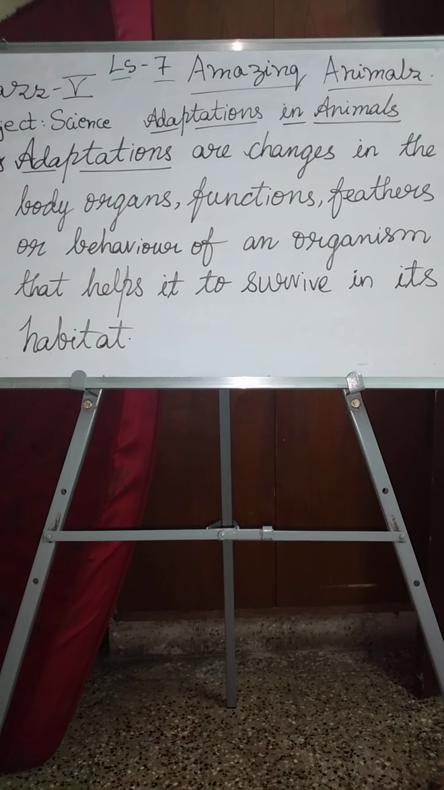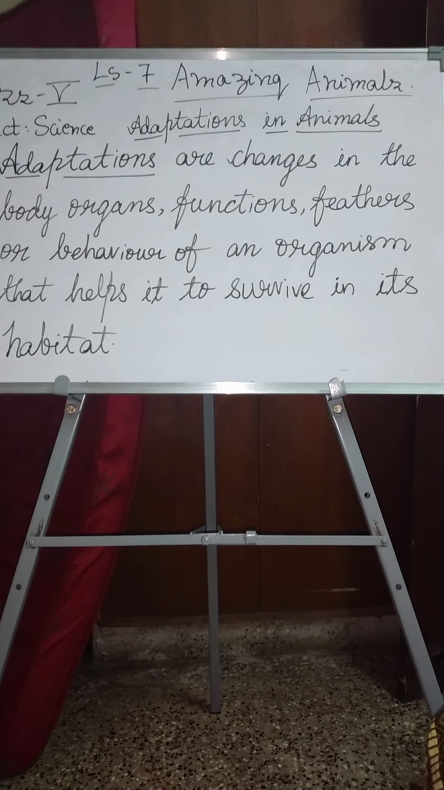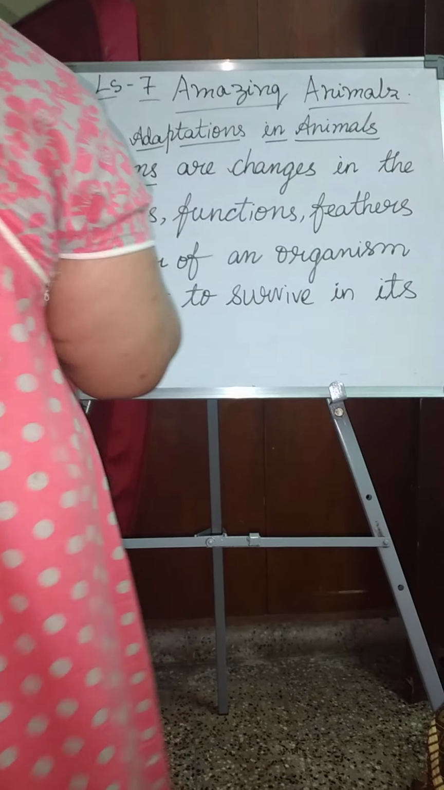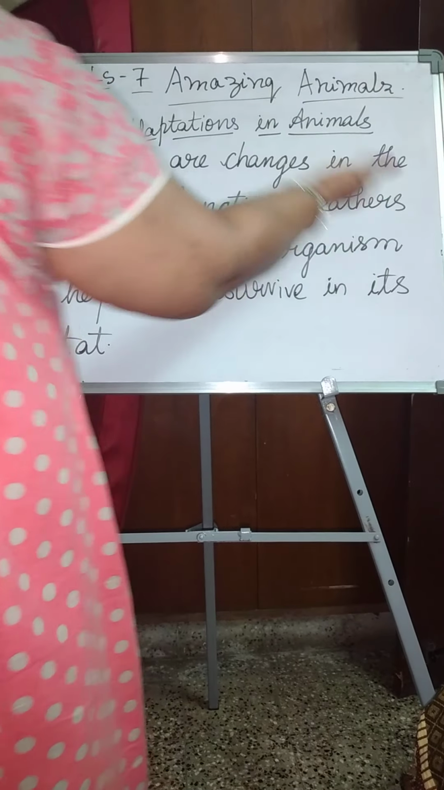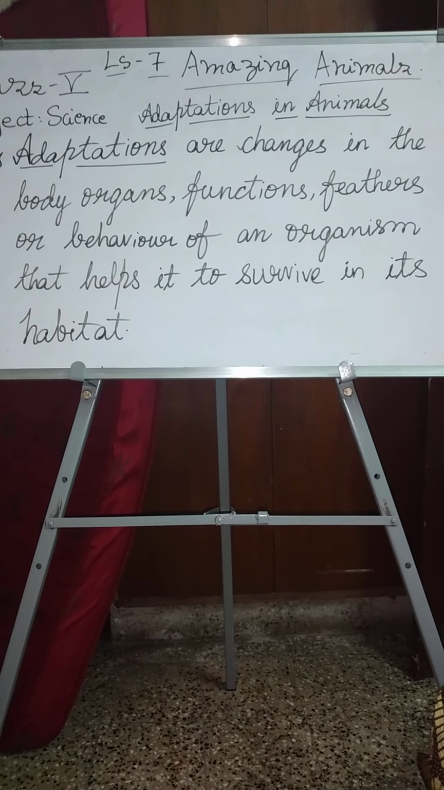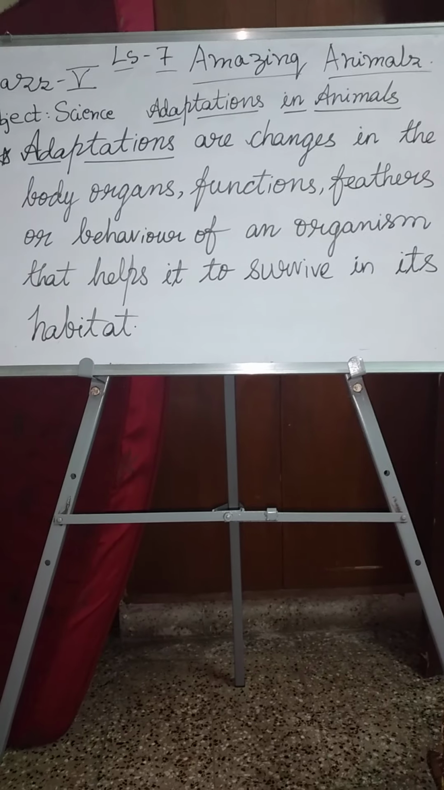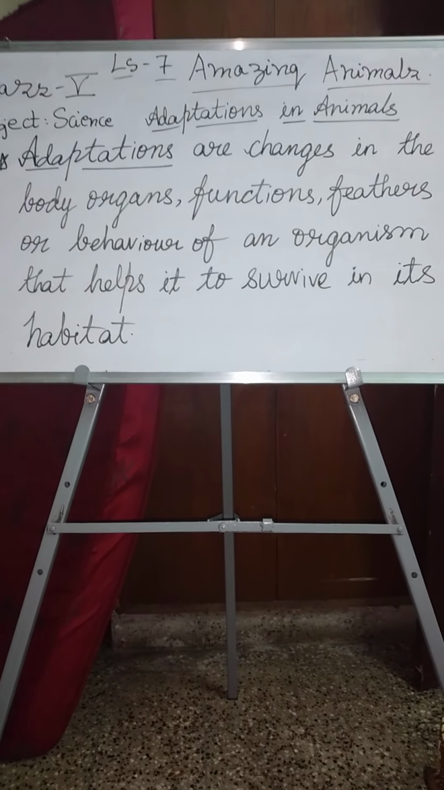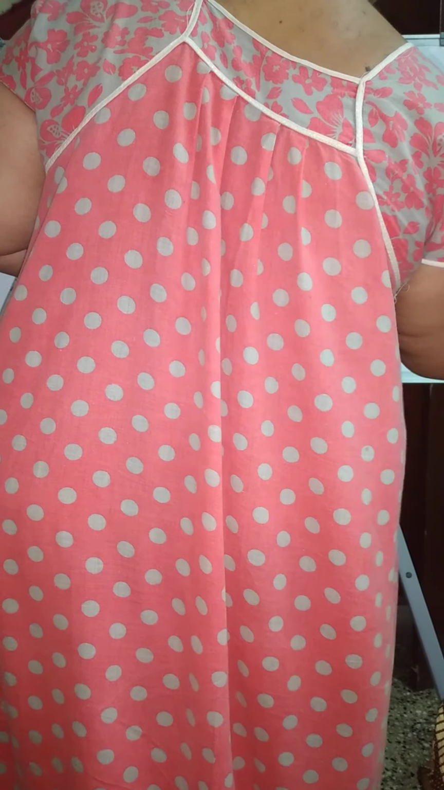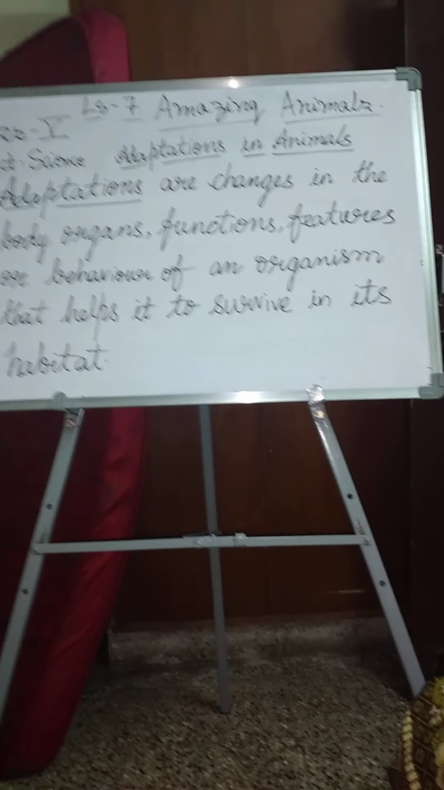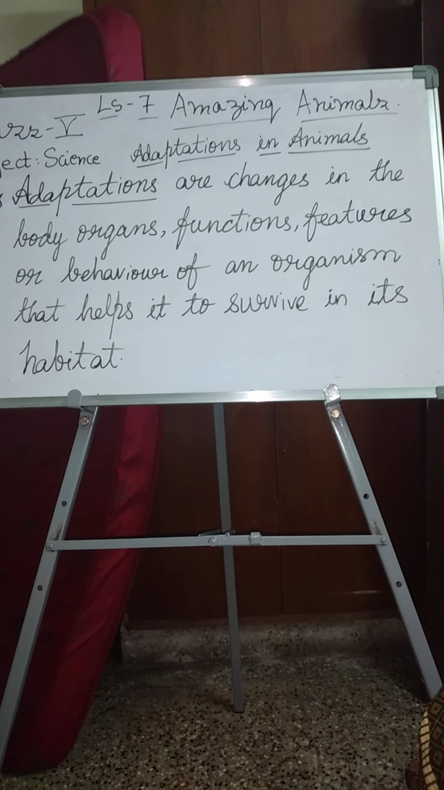Okay, next, moving on to the next segment, adaptations in animals. Yes, children. Next, the adaptations in animals. What are adaptations? Just now I told you one example. These are the changes in the body organs, functions, features, or behavior of an organism that help it to survive in its habitat. Children, sorry, it is features.